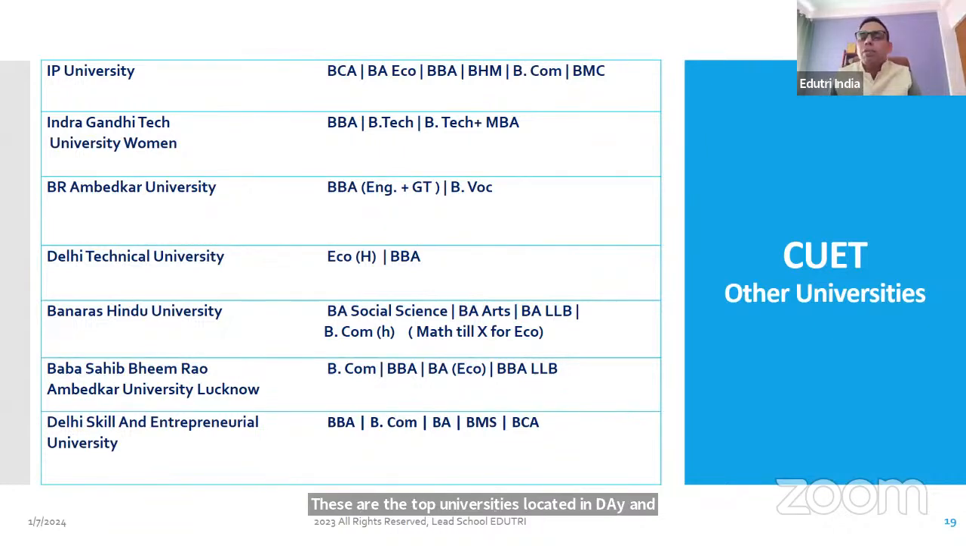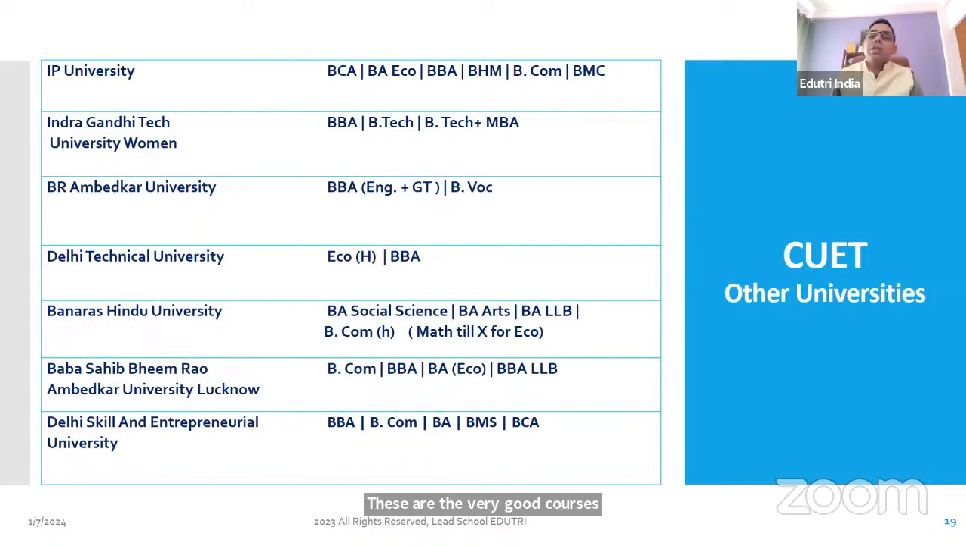I am assuming maximum of you are from Delhi NCR. That is the reason I'm giving you the top courses of these universities. There are many other courses, but I'm giving you the top courses of each university. IP University has BCA, BA Economics, BBA, BHM, BCom, and BMC. These are the very good courses of IP University.